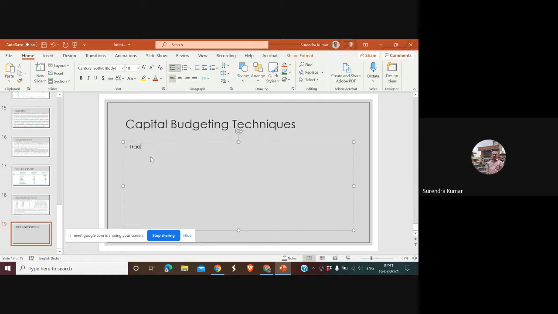So we say traditional. I'm just writing the initial gist, and then we'll go on discussing this part. Traditional, or we call it non-discounting techniques. And the second category, so these are the two categories that we talk of: time adjusted, and it is very important that the term I'm identifying is time adjusted or discounted cash flow techniques.